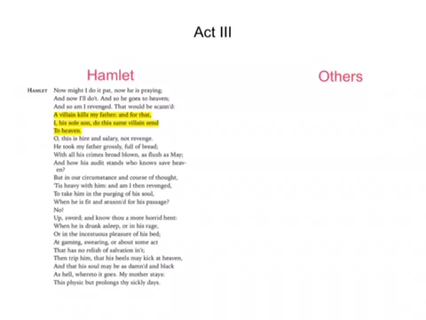As we see in Act 3, Hamlet begins by saying, "A villain kills my father, and for that I, his sole son, do this same villain send to heaven." Now in this quote, we see Hamlet acknowledging that as the sole son of his father, it is his duty and responsibility to take out vengeance against the person who was his father's murderer, and in this case, his uncle, Claudius.